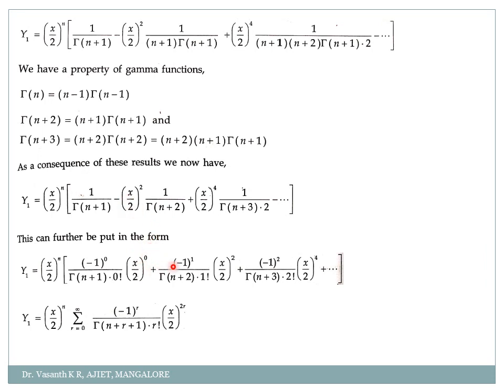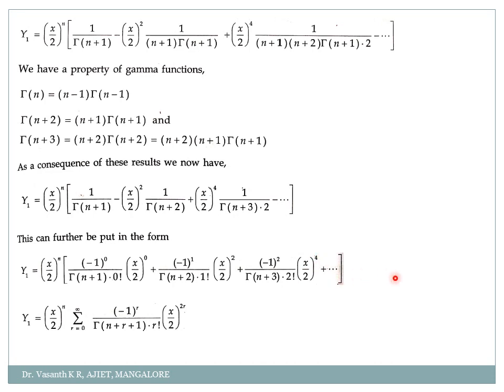Second term, minus 1 to the power 1, for this minus sign I am taking care, over gamma of n plus 2 into 1 factorial into x by 2 the whole square. Next term I have plus here, so it will become minus 1 the whole square divided by gamma of n plus 3 into 2 factorial, this 2 I am writing as 2 factorial, into x by 2 to the power 4, plus so on.